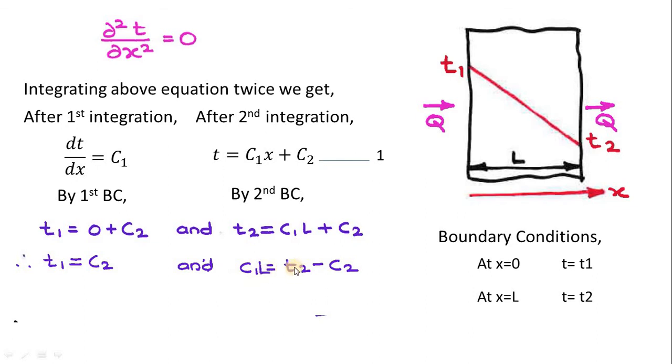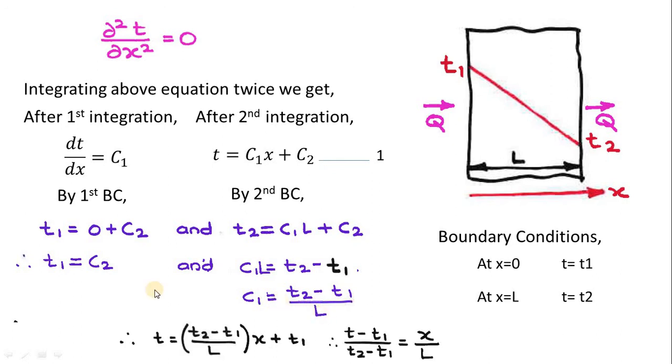C1L is equal to T2 minus C2. But previously we have defined that C2 is equal to T1 by using the first boundary condition. So simply replace C2 by T1. Now I can get the expression for C1, which is equal to T2 minus T1 divided by L.